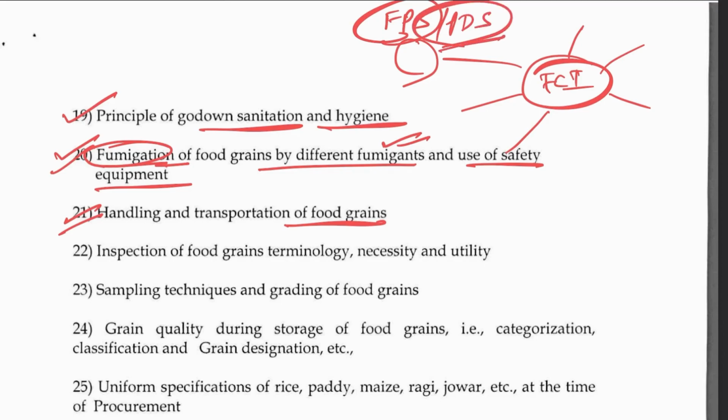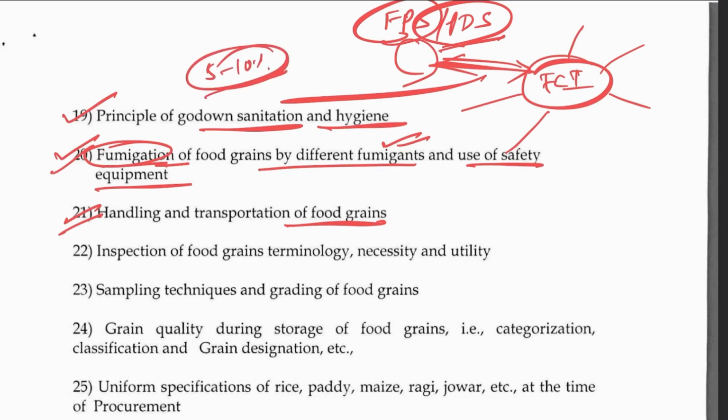Transportation is very important, because a major loss, 5 to 10% of loss or wastage, occurs through this transportation. This has to be reduced. So transportation or the logistic system is very important, and keeping that in mind, this aspect is also very important.